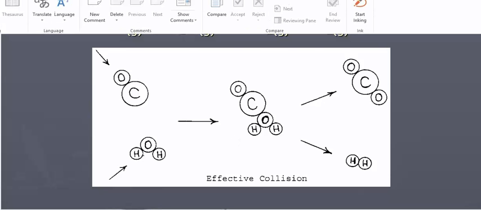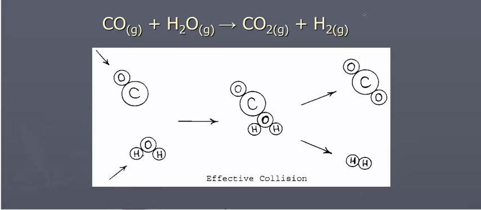So in this example, same reaction, I want to form CO2 and water, and you'll notice that CO is coming in from this direction, water is coming in from this direction, and when they collide, you see that we can actually get CO2 as a product because the carbon hits the oxygen at the right angle. And so I get the product CO2, and then the hydrogens break off, combine, and give me H2. So they had enough kinetic energy and they collided at the proper orientations or proper angles.